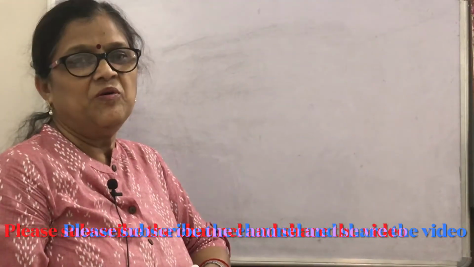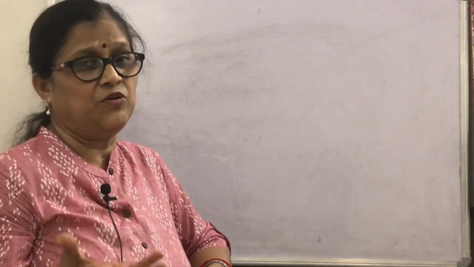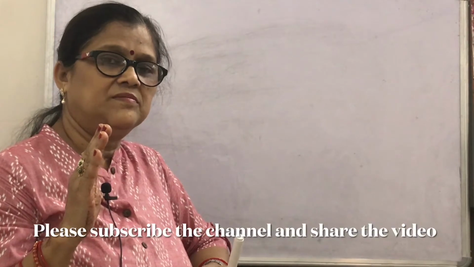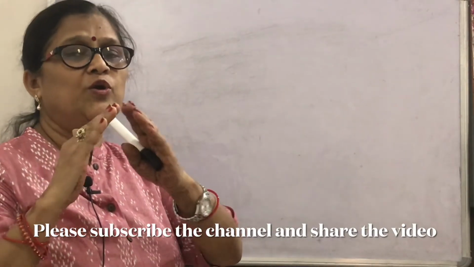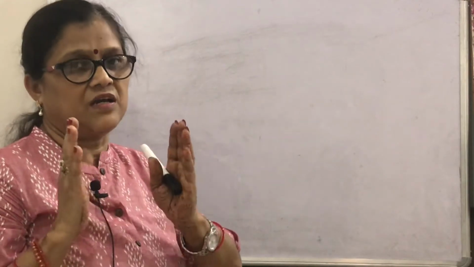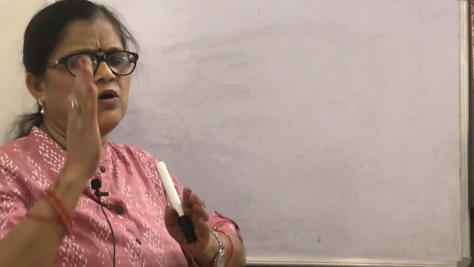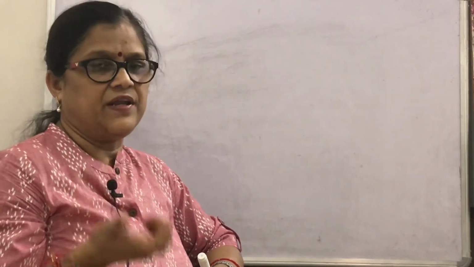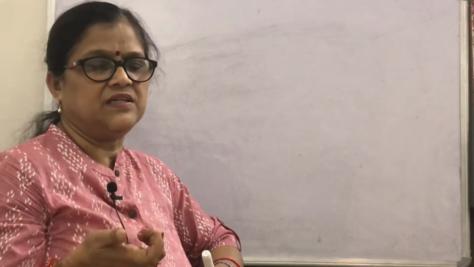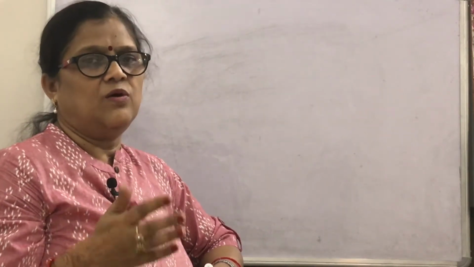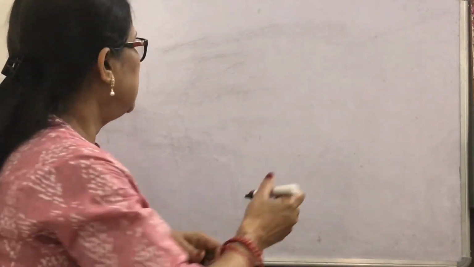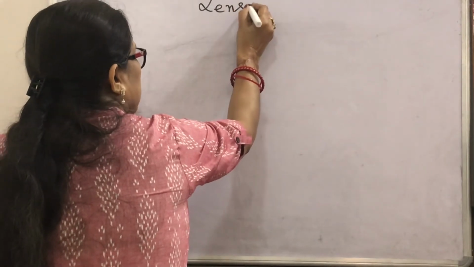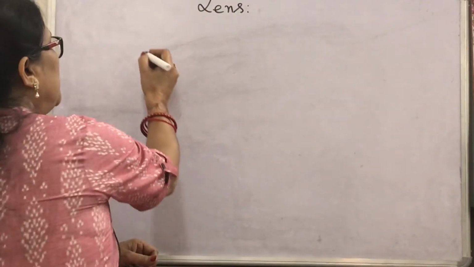So let's see, what do we mean by a lens? A lens is a homogeneous, transparent, bounded medium. It is bounded by two surfaces which are curved, either both surfaces are curved, or one plane and the other curved. The curved surface is mainly spherical in 95% of lenses, otherwise it may be paraboloidal or cylindrical. So what is a lens? A lens is a transparent homogeneous medium bounded by two curved surfaces.